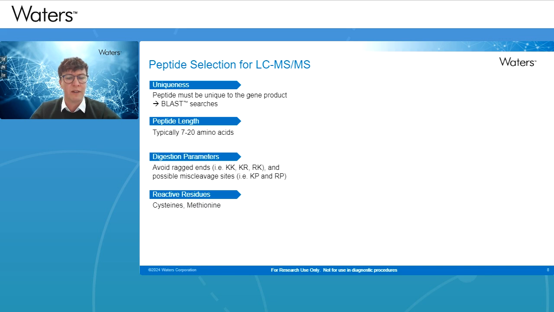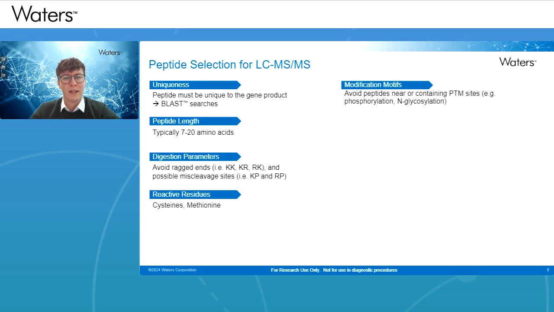And then you also want to consider reactive residues. So cysteines that can form obviously those disulfide bridges. You can reduce and alkylate to help with those. Or methionines. These are prone to oxidation. So the oxidation would effectively change the MRM that you're targeting for the precursor and product ion in the tandem mass spectrometer. You also want to try and avoid some modification motifs where possible.